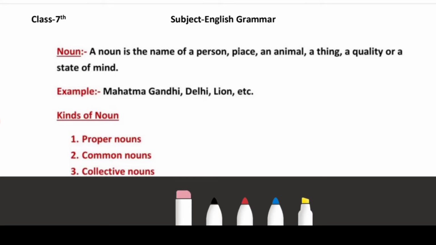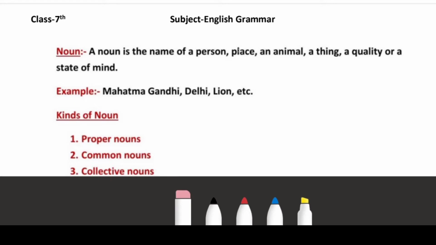Hello everyone, today we will do the noun chapter in your English grammar book of 7th standard. Firstly, we will see the introduction to the noun, then its types, then we will move towards your exercise questions. Okay, let's get started. A noun is the name of a person.